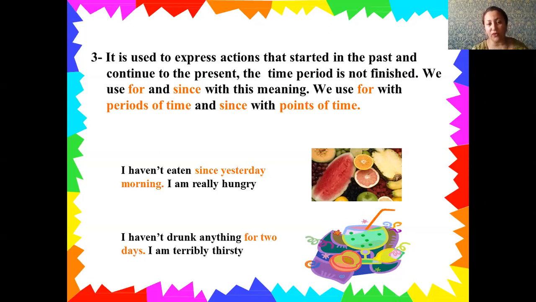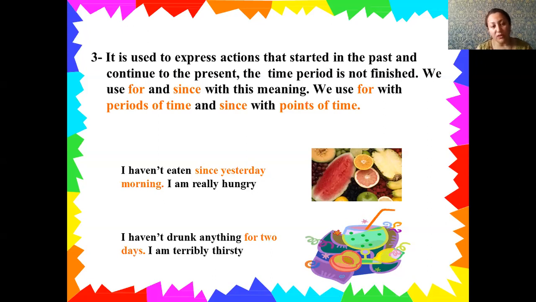If the action started, for example, 2 or 3 years ago, you should give only the beginning of the action, that's all. Mostly with "since" we give the point in time, when or in which time it starts. You should give a concrete year. Therefore, "since" is used for the starting point of the action.